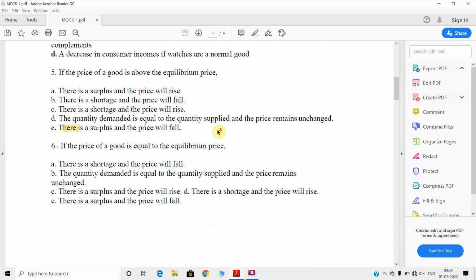Next, come to the sixth question. If the price of a good is equal to the equilibrium price, then what will happen? It is a stable situation. So the answer will be B: the price is unchanged, right?